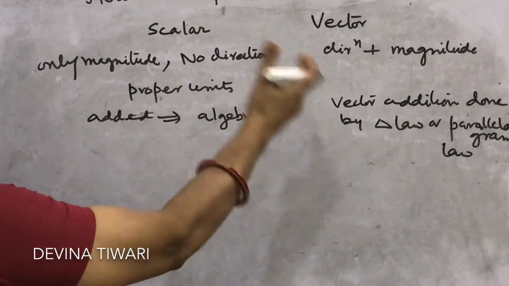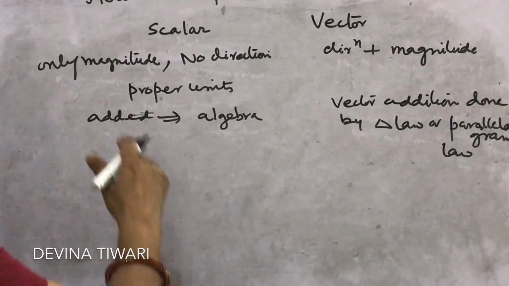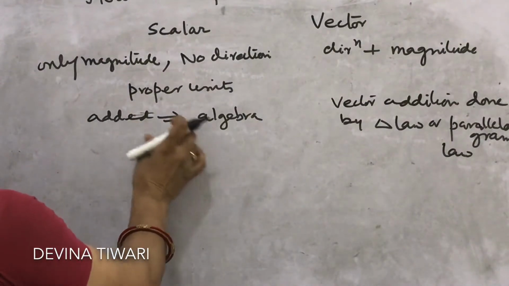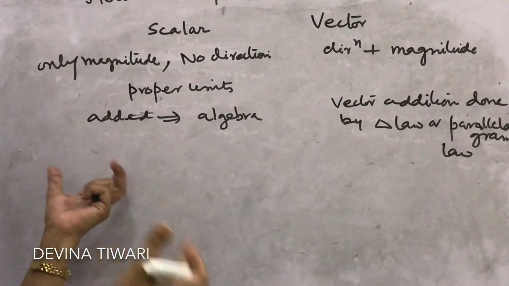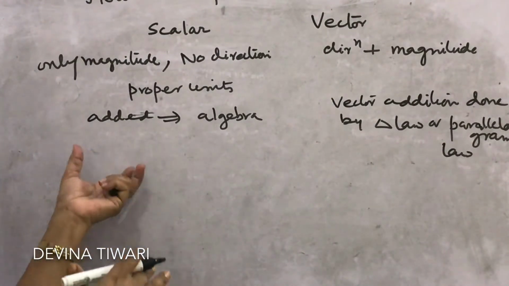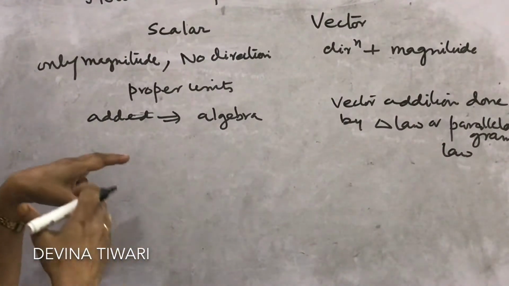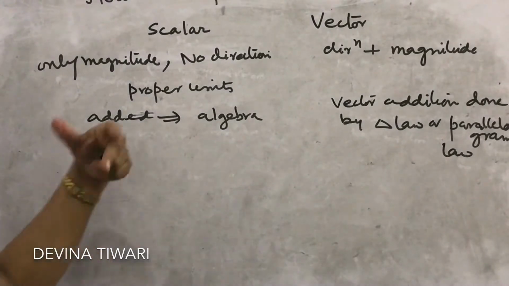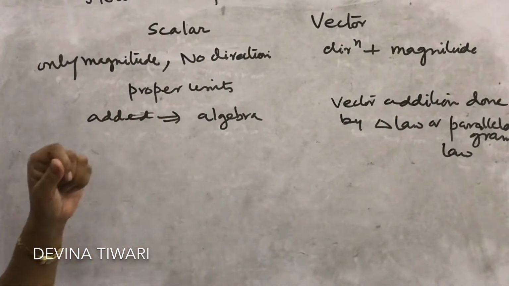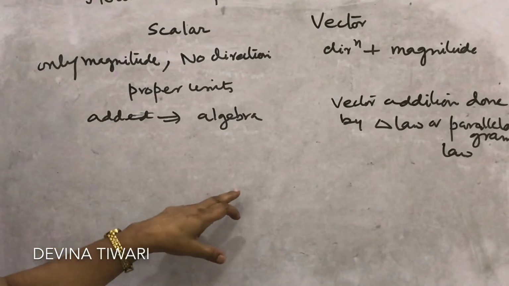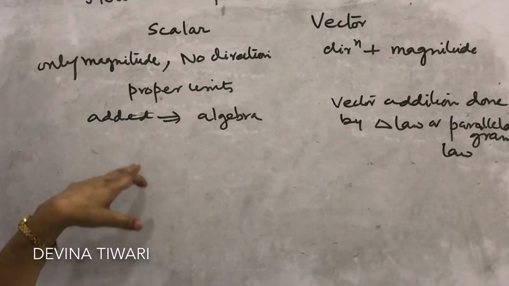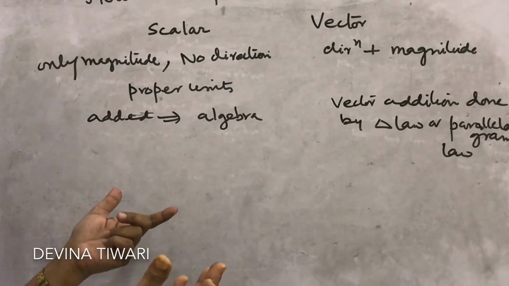What about the scalar and vector difference? When two scalar quantities having the same dimensions are added, they can be added or subtracted. Two scalar quantities can be divided to give a scalar quantity having a third unit. For example, mass upon volume is density, so kg per meter cube is the unit of density, and mass, volume, density, they all are scalar quantities.